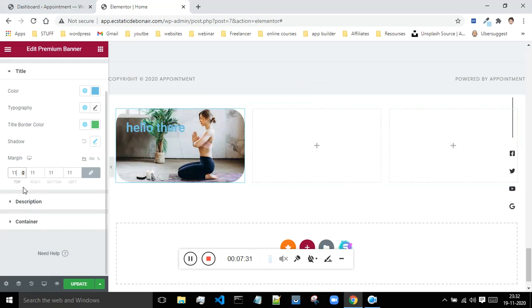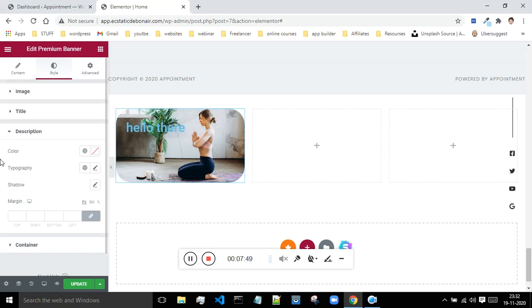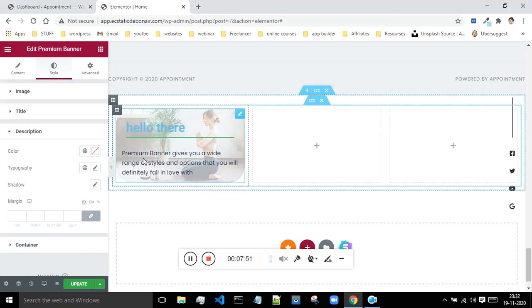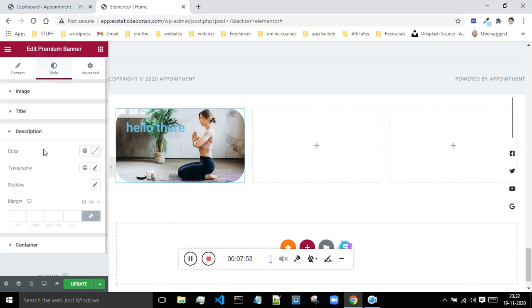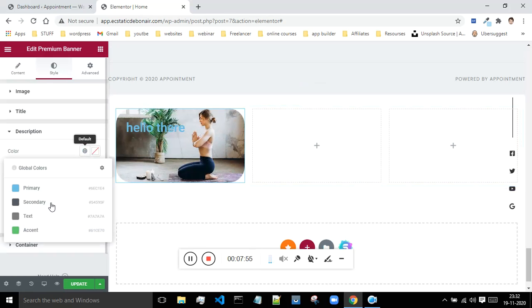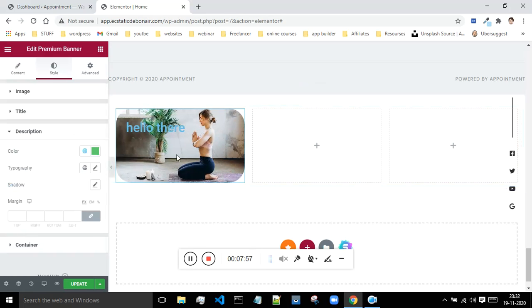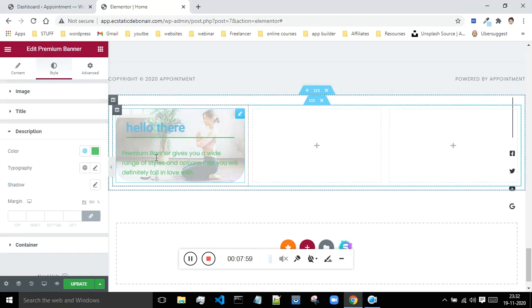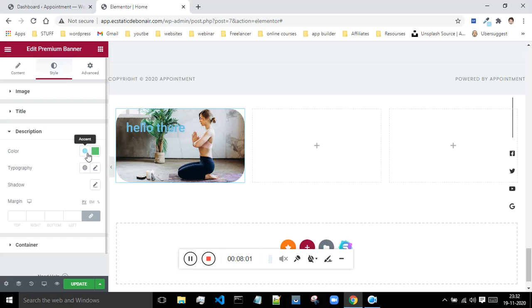If you want other values to be 0, then you can just remove it. I don't know for what reason I'm not able to give the margin from all the equal sides, but let it be. Even if we don't level from all the corners, top, right, bottom and left, it's okay. Next comes our description, which is basically this text what you see over here. If you want to change the color of the text, then you can just do that. Let me just select green and let's see how it looks. Okay, so now everything is green in color.